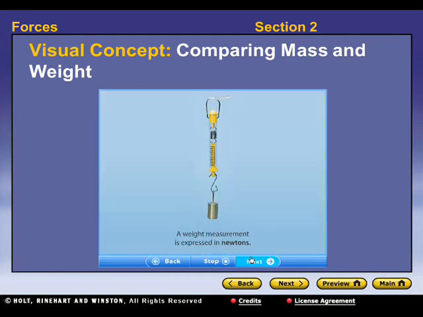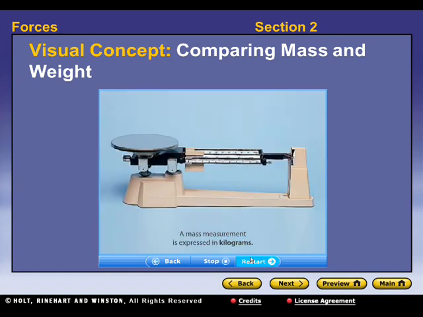Let's go back there. Weight can be measured using a spring scale. The spring scale measures the force exerted on an object by gravity. The weight of an object is expressed in newtons. Mass is measured using a balance. A balance uses a comparative mass on a lever arm to determine the mass of an object. The mass of an object is expressed in kilograms.